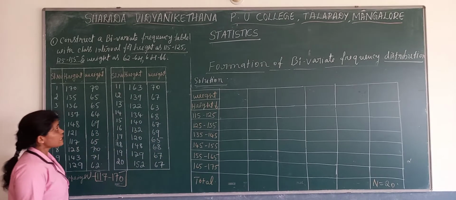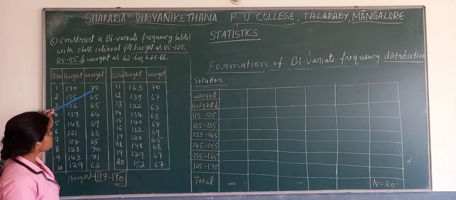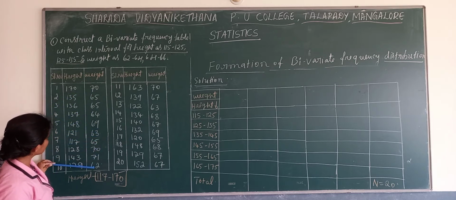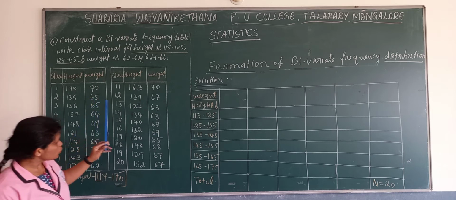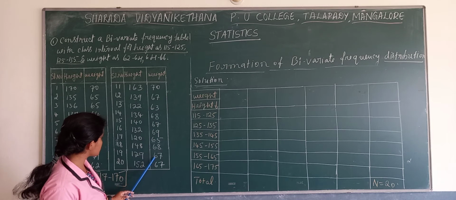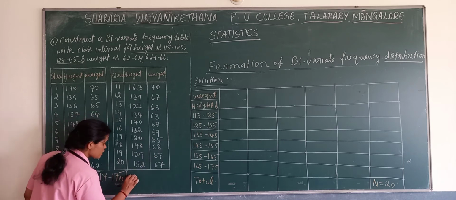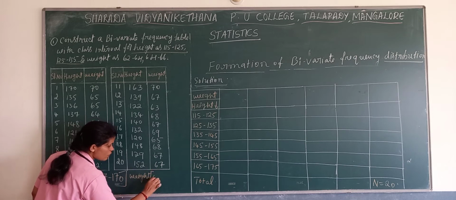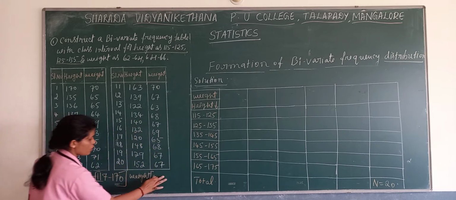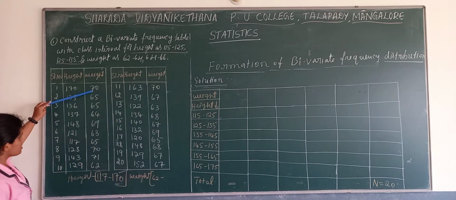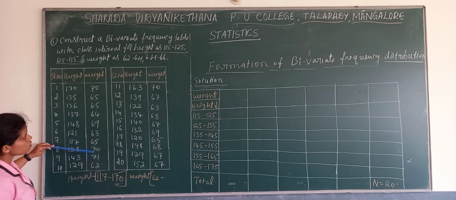Now in case of weight, which is the smallest value? We have the smallest value here, it is 62, and is there any other value below 62? No. So in case of weight, the smallest value is 62, and the largest value is 70, we have 71.